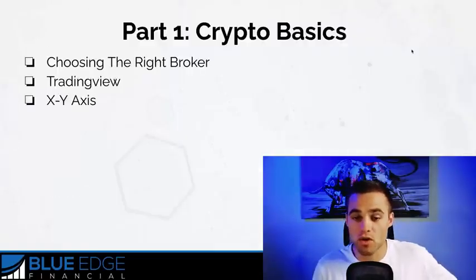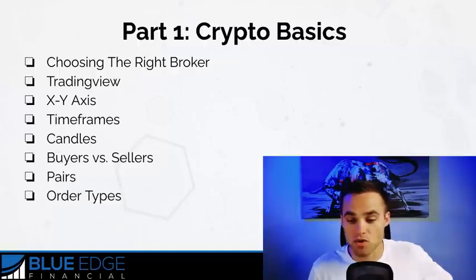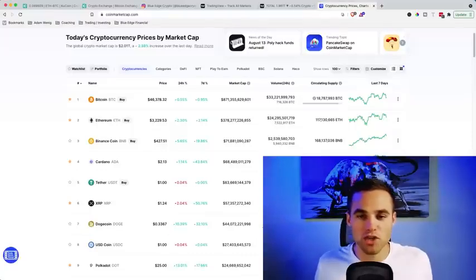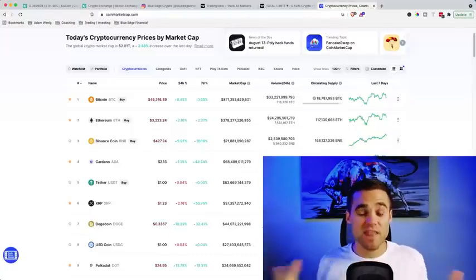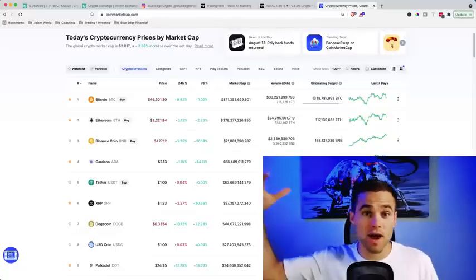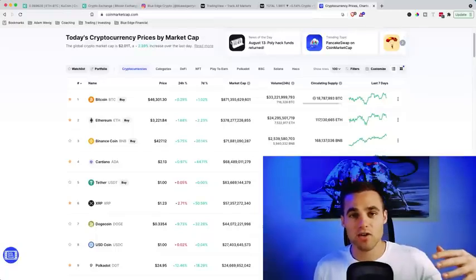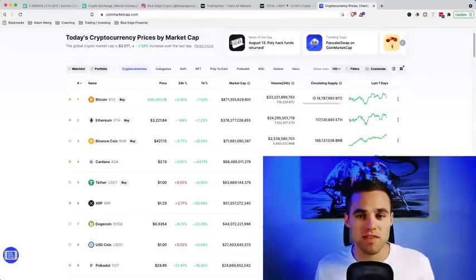So we've covered choosing the right broker, TradingView, X and Y axis, time frames, candles, buyers versus sellers, pairs, order types. Now we're going to talk about which assets are best to actually trade. Now, when trading cryptocurrencies, you want to make sure that you're trading the best assets to trade. With cryptocurrencies, since there's like 10,000 different cryptocurrencies, sometimes it can be difficult to get in and out of certain trades, to find somebody to buy if you're selling, or to find somebody to sell if you're buying, because there's low liquidity. What does that mean? That there's not enough people actually trading this market.